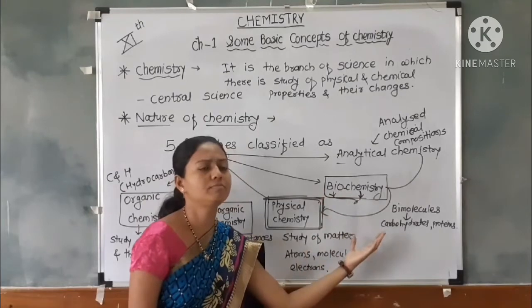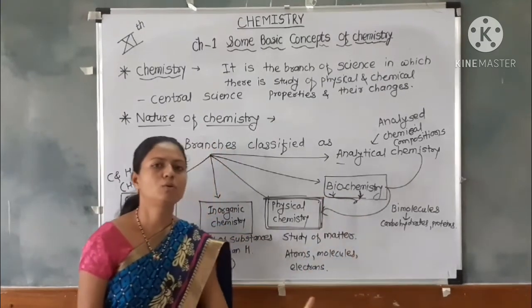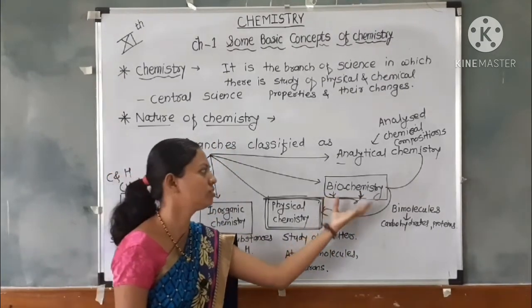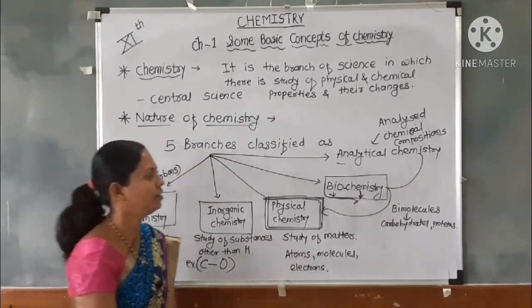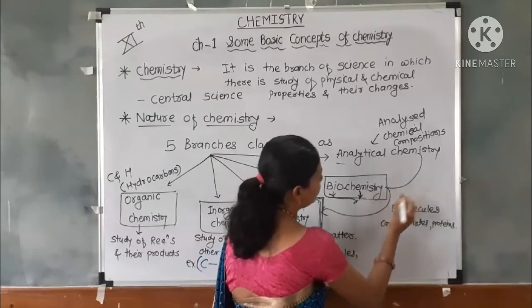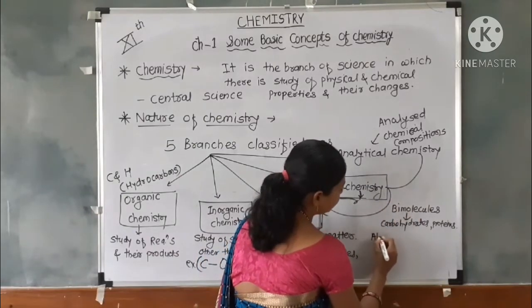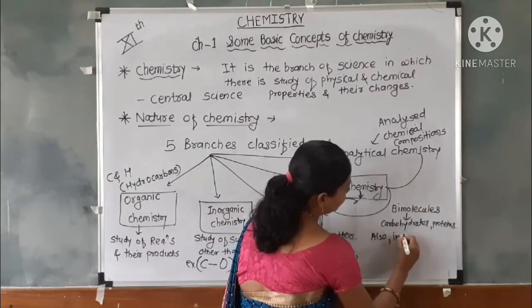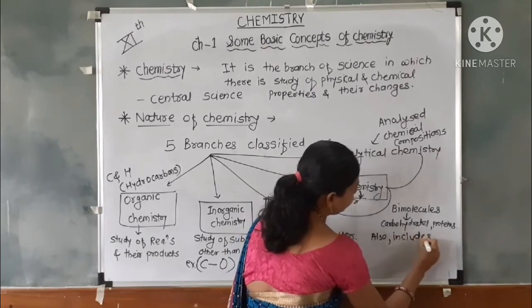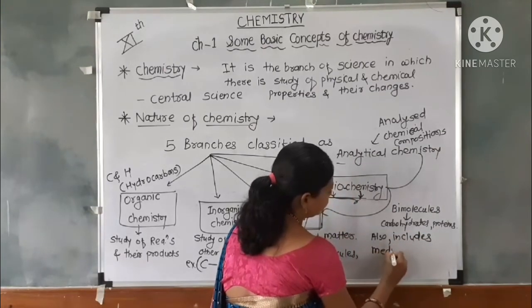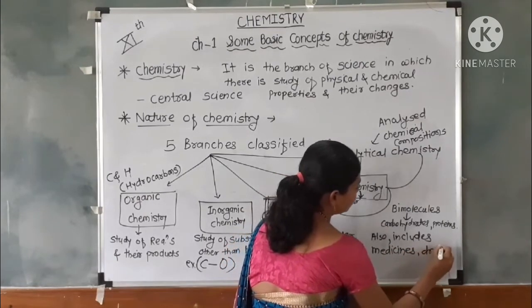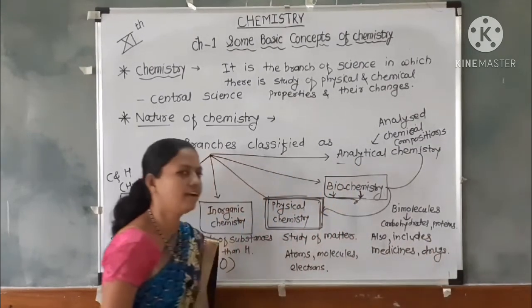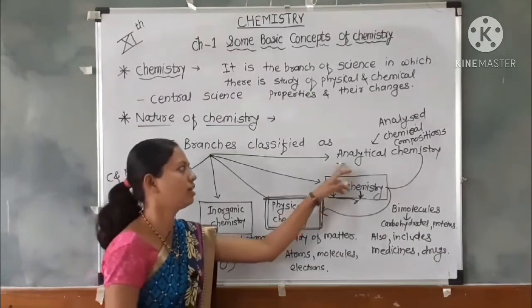Our body is made up of lipids, fats, proteins, carbohydrates, and their study is included in biochemistry. It also includes medicines and drugs.